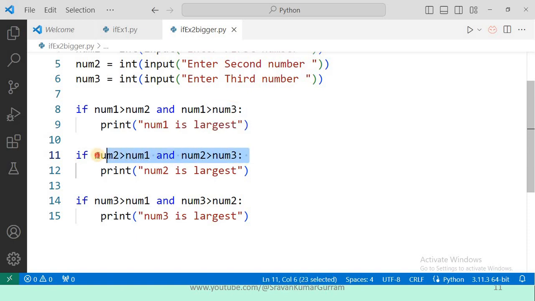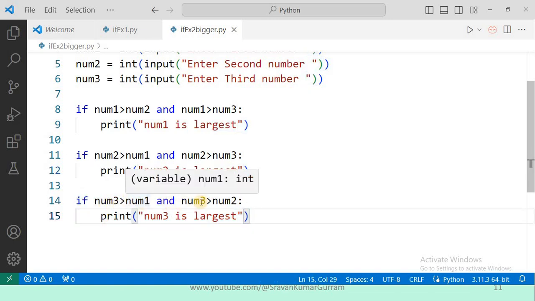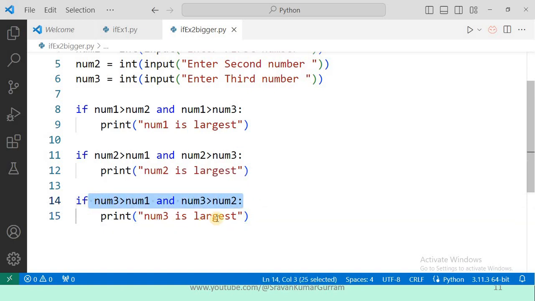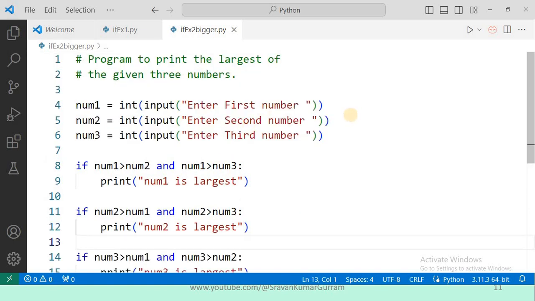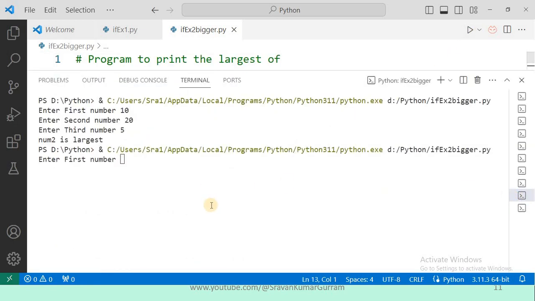If this is true, here we are using multiple conditions. Generally, multiple conditions are combined with the help of logical operators. So if this is true, we can say that number 2 is largest. And this is for testing of number 3. If number 3 greater than number 1 and number 3 greater than number 2. If these two conditions are true, then we can say that number 3 is largest. I think it's clear. Execute it.